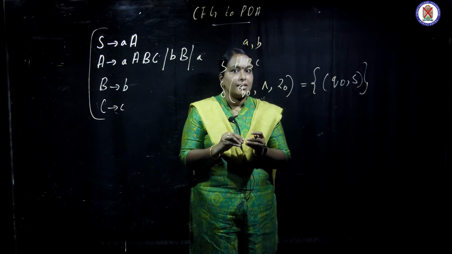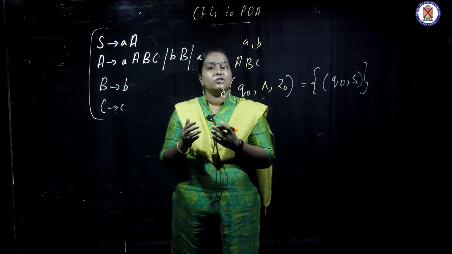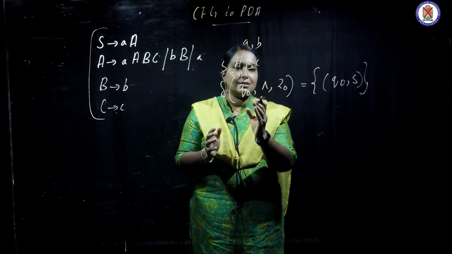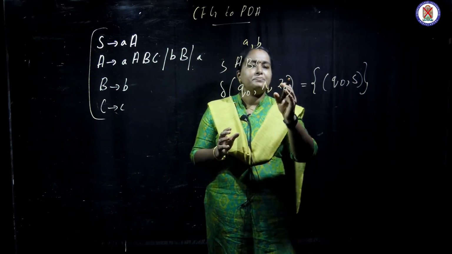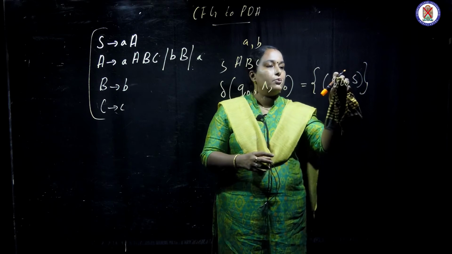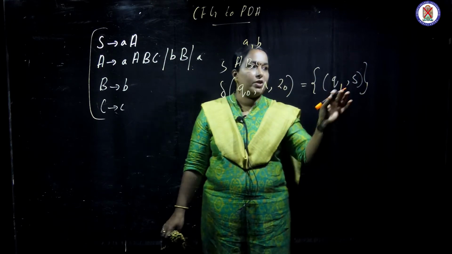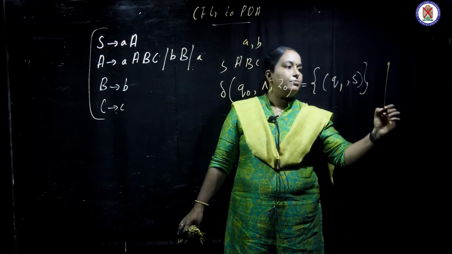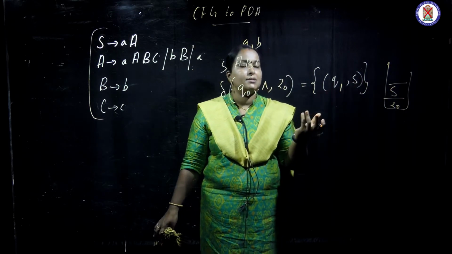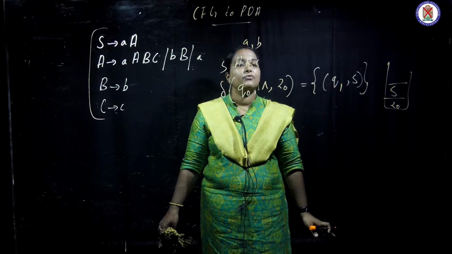So to insert the starting symbol in every PDA construction from a context-free grammar, we use this rule: delta of the initial state Q0 on null, with null coming and stack top Z0, moves to the new state Q1, and S will be on the stack top. So from Z0 we have made S the stack top. You can write S Z0, that is also correct, but I will write only the simplified form.